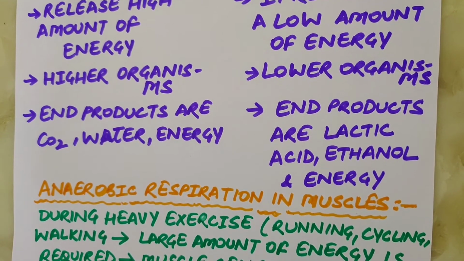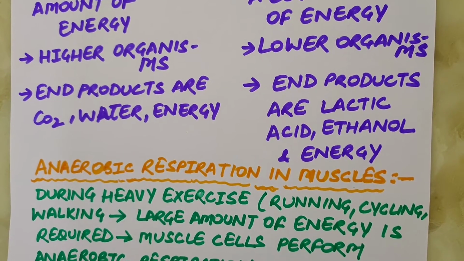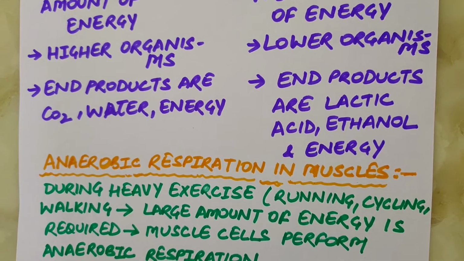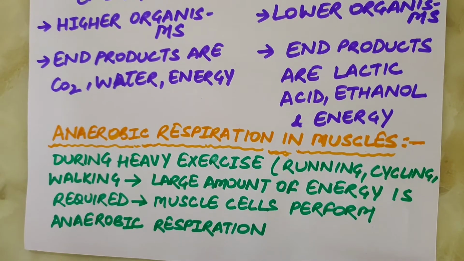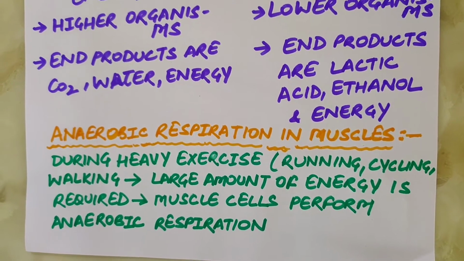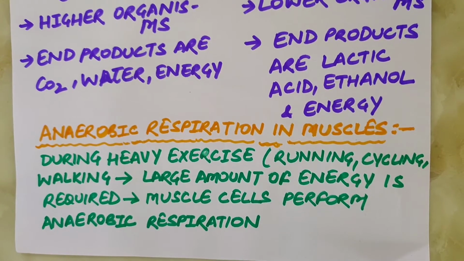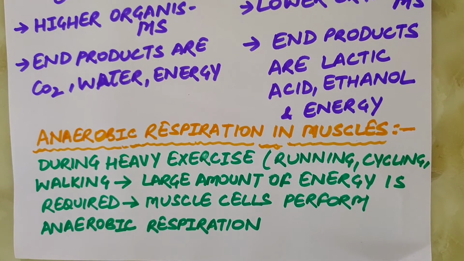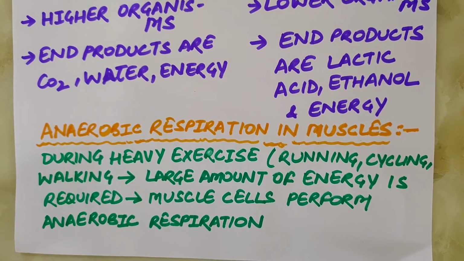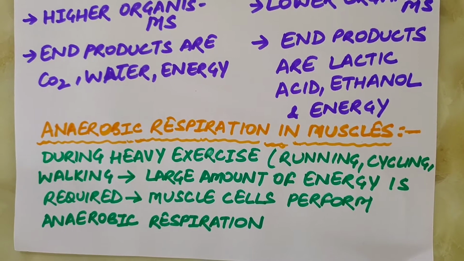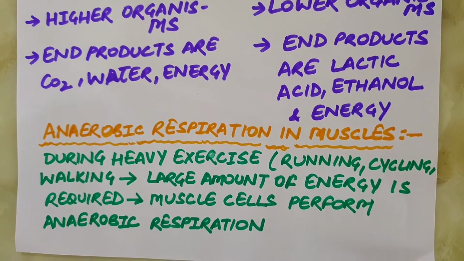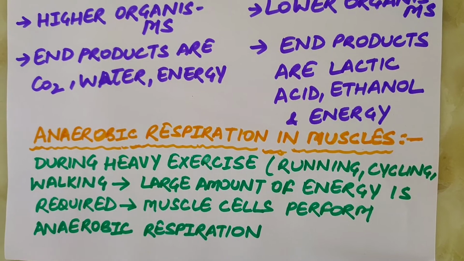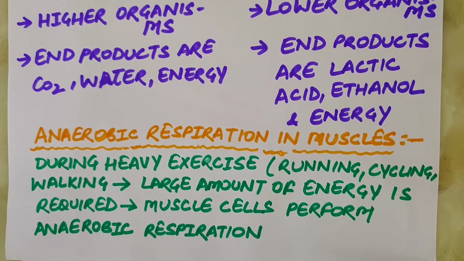Usually aerobic respiration takes place in humans, but under certain conditions anaerobic respiration may also occur in our muscles for a short while due to temporary deficiency of oxygen. When we perform heavy exercise like running, cycling, walking, weightlifting, etc., we require a large amount of energy. To meet the energy requirement, our muscle cells respire anaerobically. During this process, the glucose or food in the muscle cell is partially broken down in the absence of oxygen to form lactic acid, and some extra energy is released.